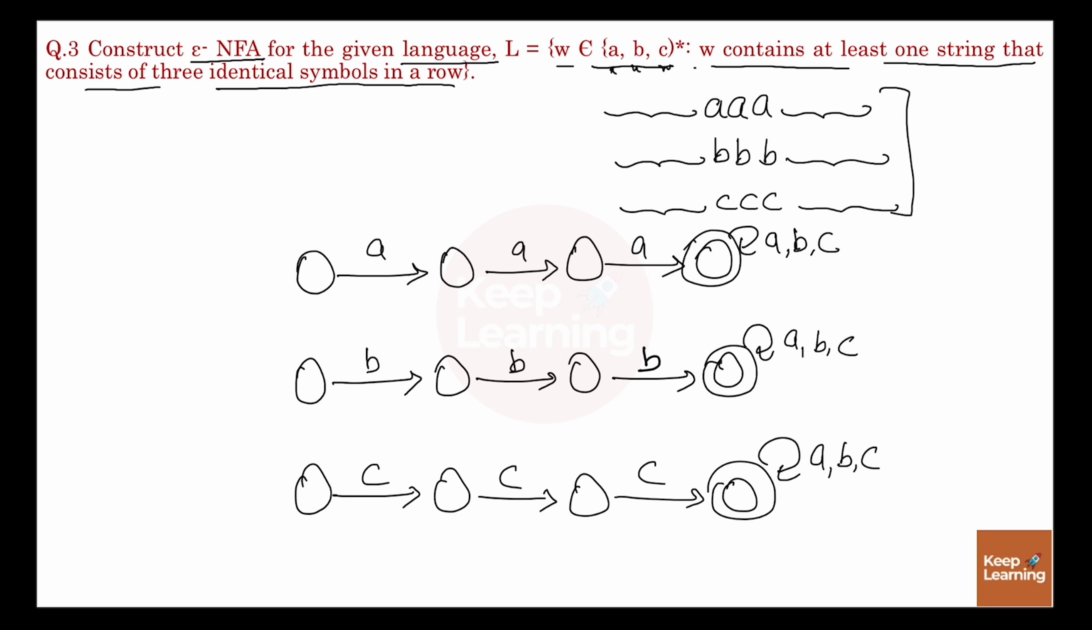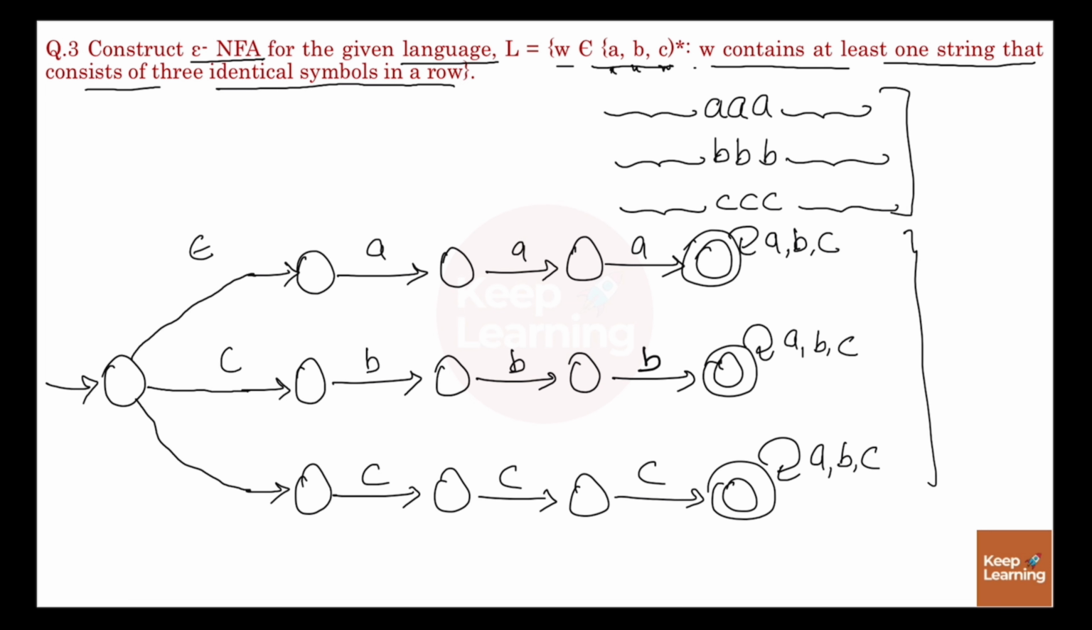Now these 3 are separate NFAs. This will be your initial state, right? So here you have 3 separate NFAs, and in order to combine these you can take the help of epsilon. Now since in the beginning you can take any number of A, B and C, here also you can apply the self loop of A, B and C. So this is the final epsilon-NFA for the given language.